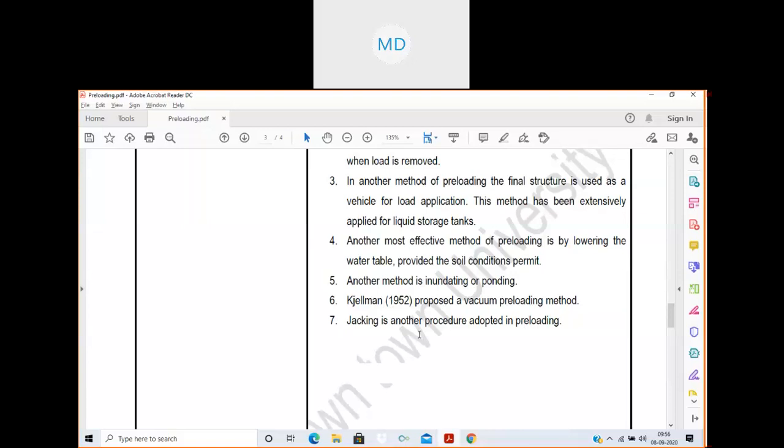Then another procedure adopted in preloading is jacking. This method is mostly applied to individual footings, either the footing of a new building or of some existing buildings. Jacking is a standard method of preloading, and generally it is used in the case of piles and the like.